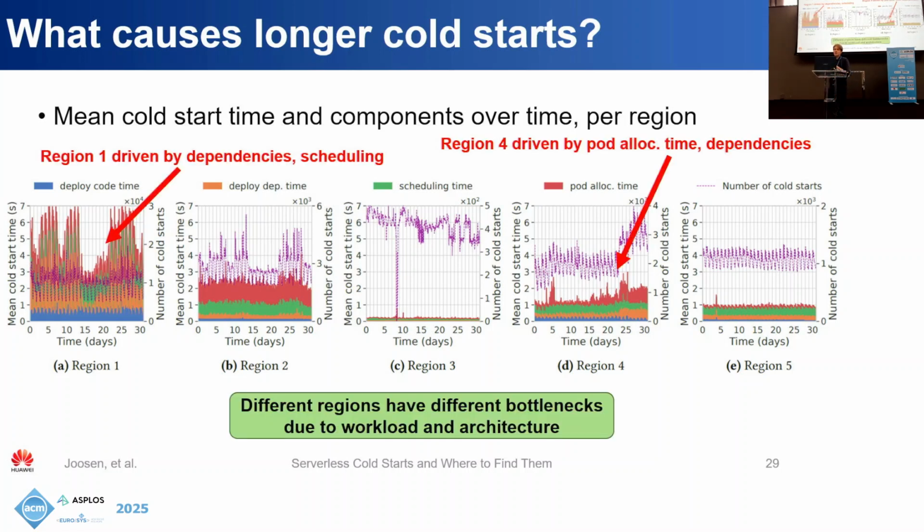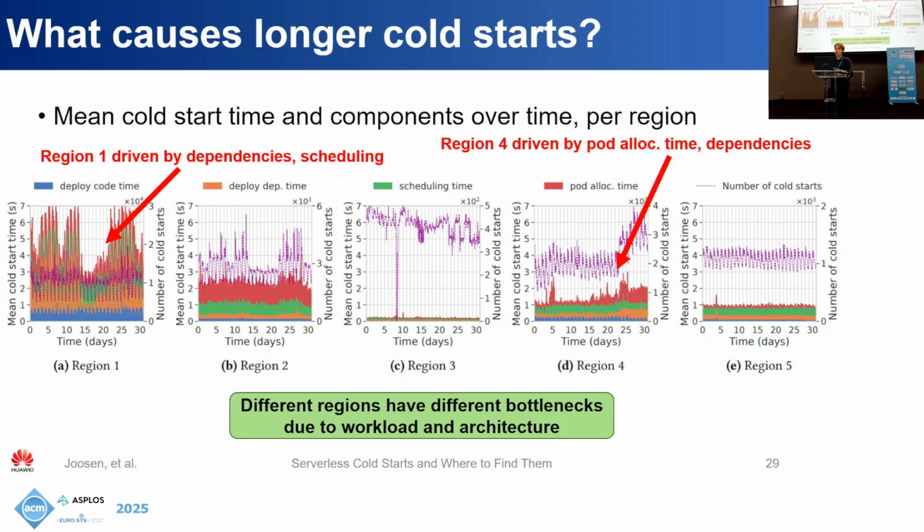So we can illustrate the point quite clearly by looking at the holiday period from day 13 to day 24. After that holiday, the number of cold starts and the cold start time increase significantly as traffic picks up again and users start their workflows and so on. So for example, in region 1, most of the cold start time comes from scheduling and dependencies, and those are the factors that increase significantly after the holiday finishes.